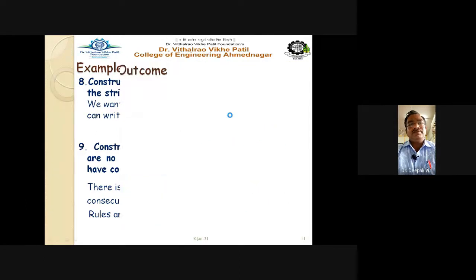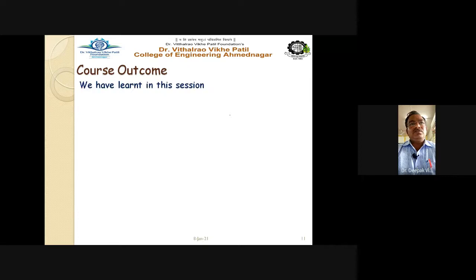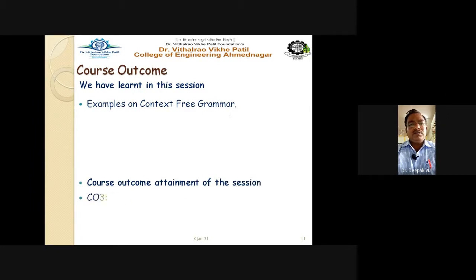Okay. So the outcome of what we have learned in this session is examples on context-free grammar. There the language is given and it is asked to write down the production rules of the context-free grammar. The attainment outcome is to apply the well-defined rules for syntax verification.